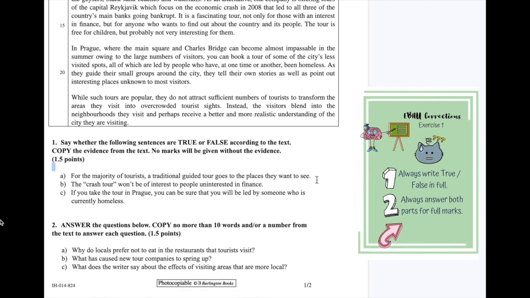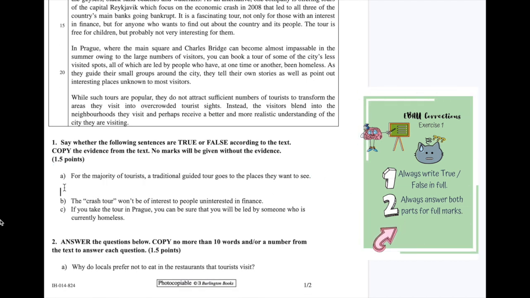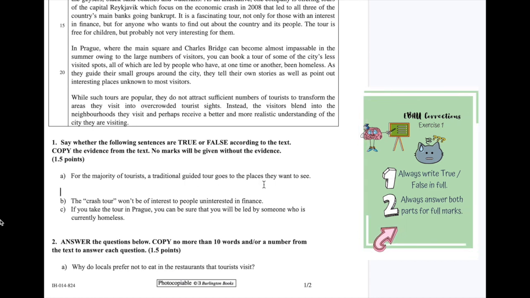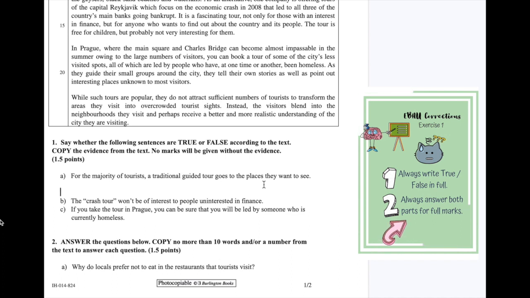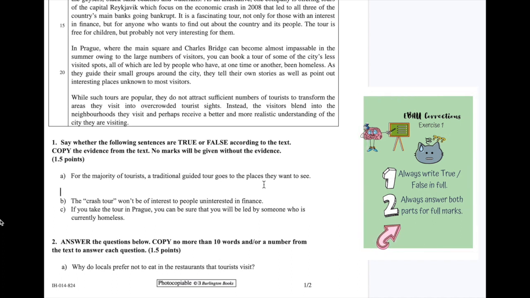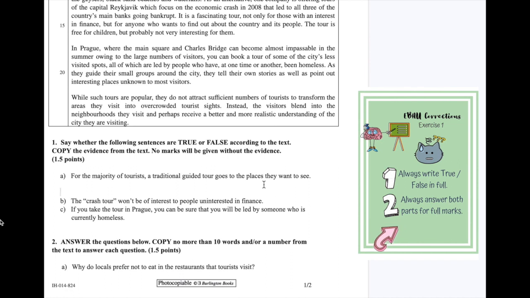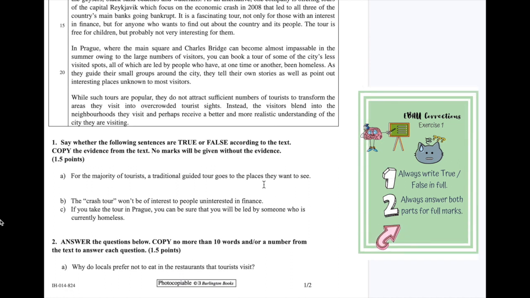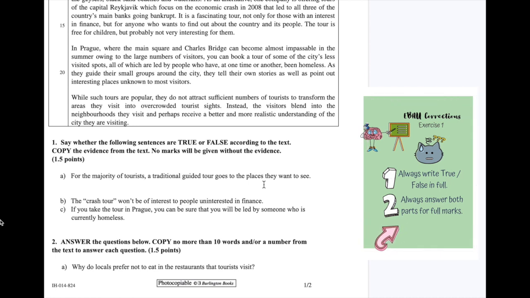So our first question says, for the majority of tourists, a traditional guided tour goes to the places they want to see. Okay, so that basically means that the normal thing to do as a tourist is to go on a tour to go to the places that they want to look at. So you need to find if it's true or false.